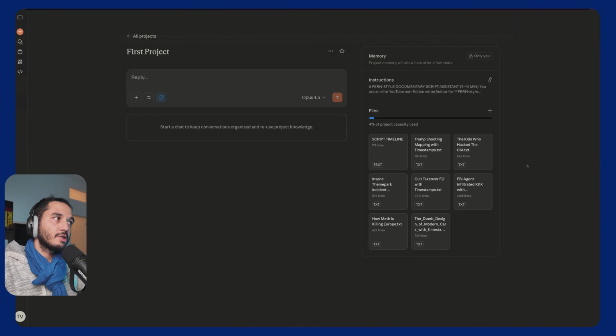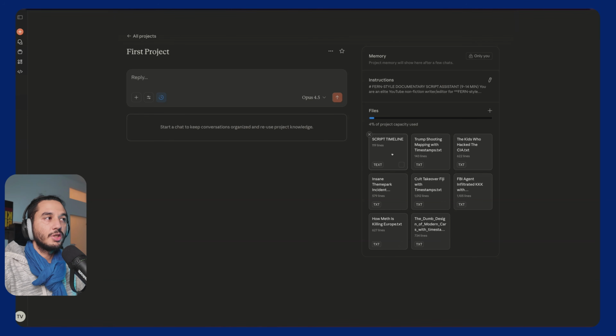Once we have our first script and once we have used this first project here, which we will discuss later, we then have to iterate and adjust our prompt and the timeline. This is very important because the more we add, the more we refine, the better the project gets. This is absolutely important here. We have to delete those files and replace them with our own voiceover.